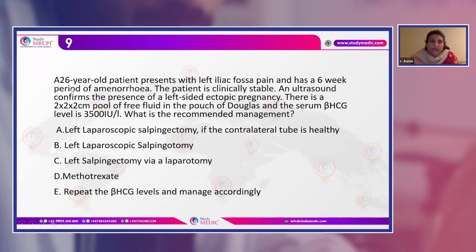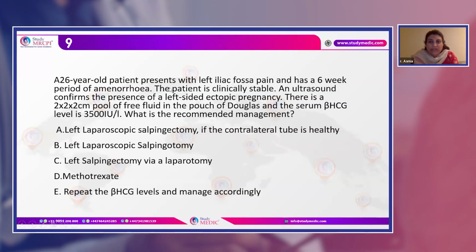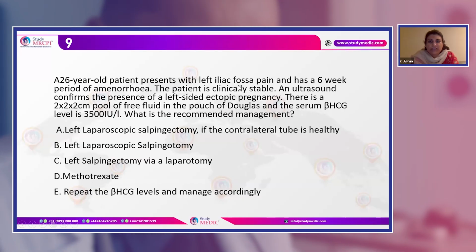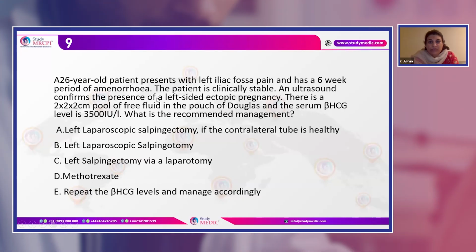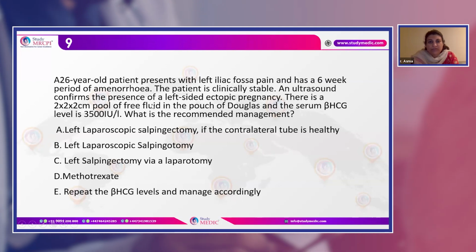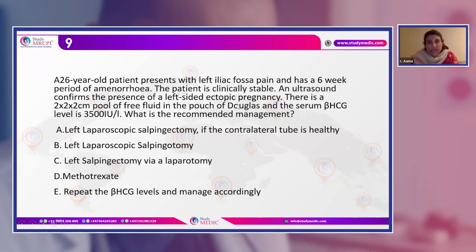Now, question number 9. A 26-year-old woman has presented with left iliac fossa pain and has a 6 weeks period of amenorrhea. The patient is clinically stable. We did the scan and we found a left-sided ectopic pregnancy.